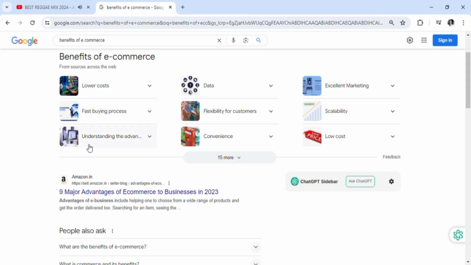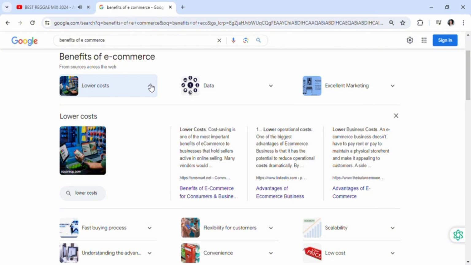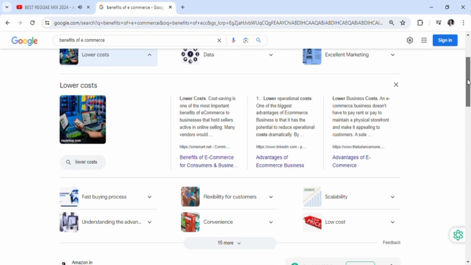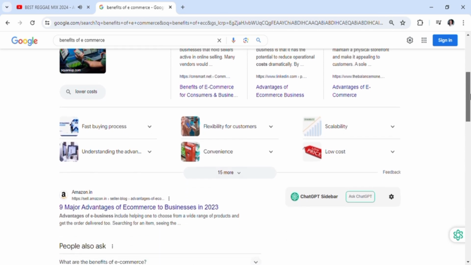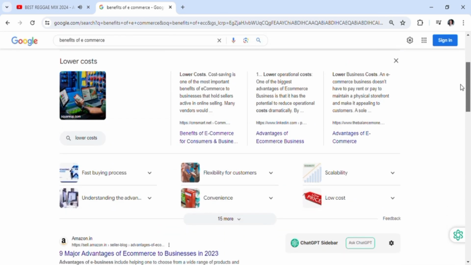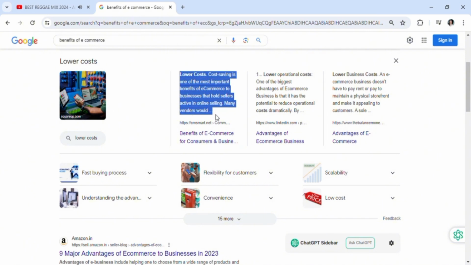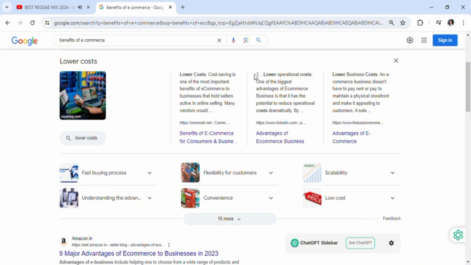You have options here, so lower costs, fast buying processes. So of course, if you have an e-commerce platform, it's going to be of a lower cost from a customer's perspective. So quantity of customers is really expected in this one, because a lot of people would rather be on their phones all day instead of actually going out there to buy some stuff.